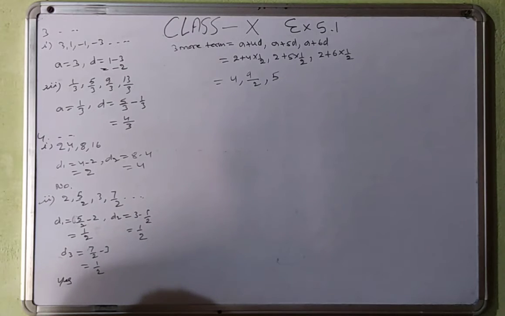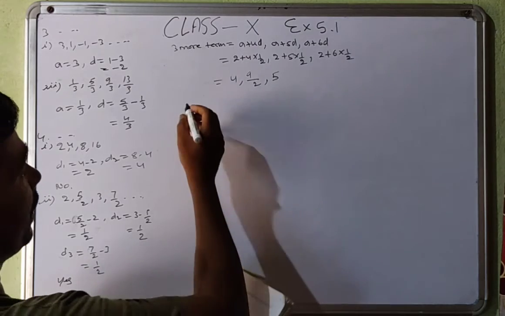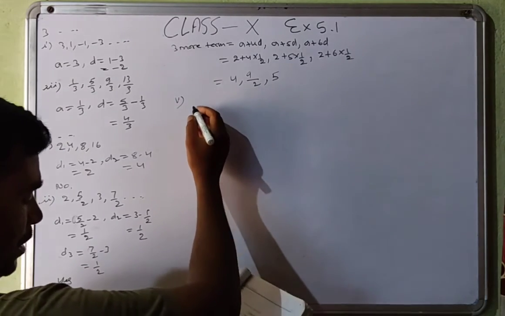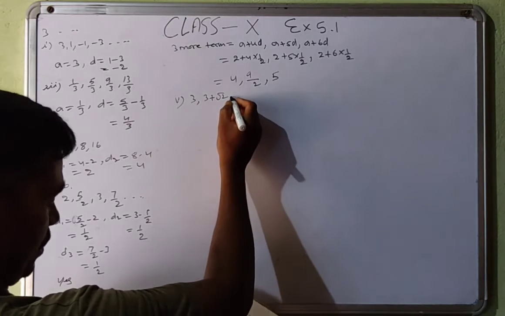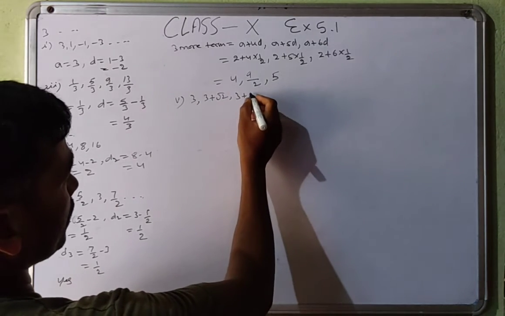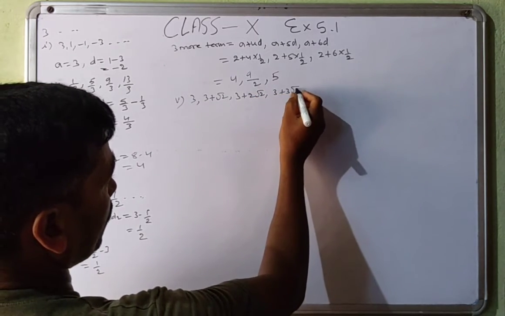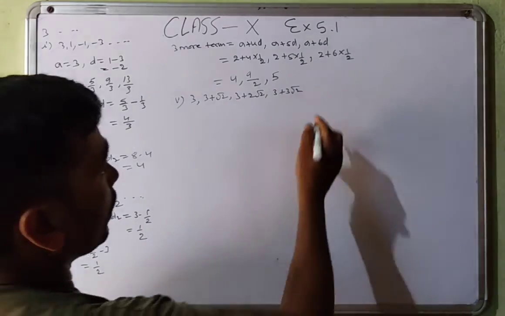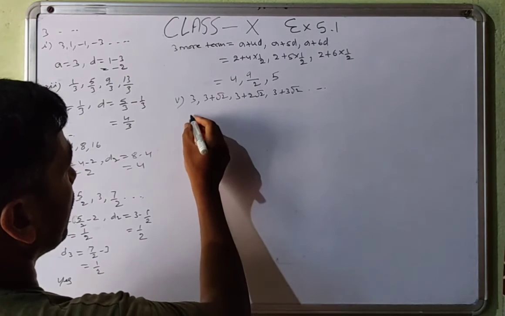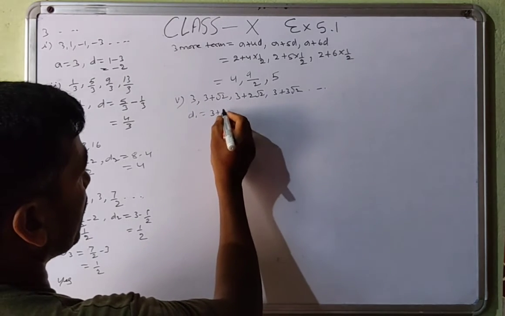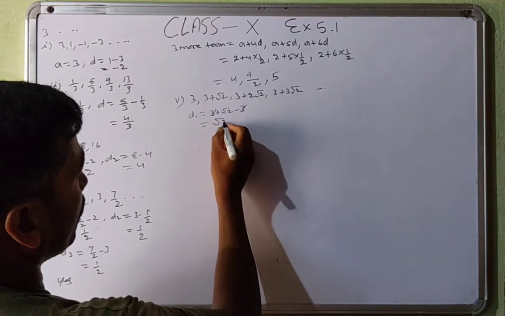And then you can do this one, and then see the fifth part, because it's given in under root. It's given as 3, 3 plus under root 2, 3 plus 2 under root 2, 3 plus 3 under root 2. So no need to find A. D1 is equal to 3 plus under root 2 minus 3. The 3 cancels by 3, so that is under root 2.